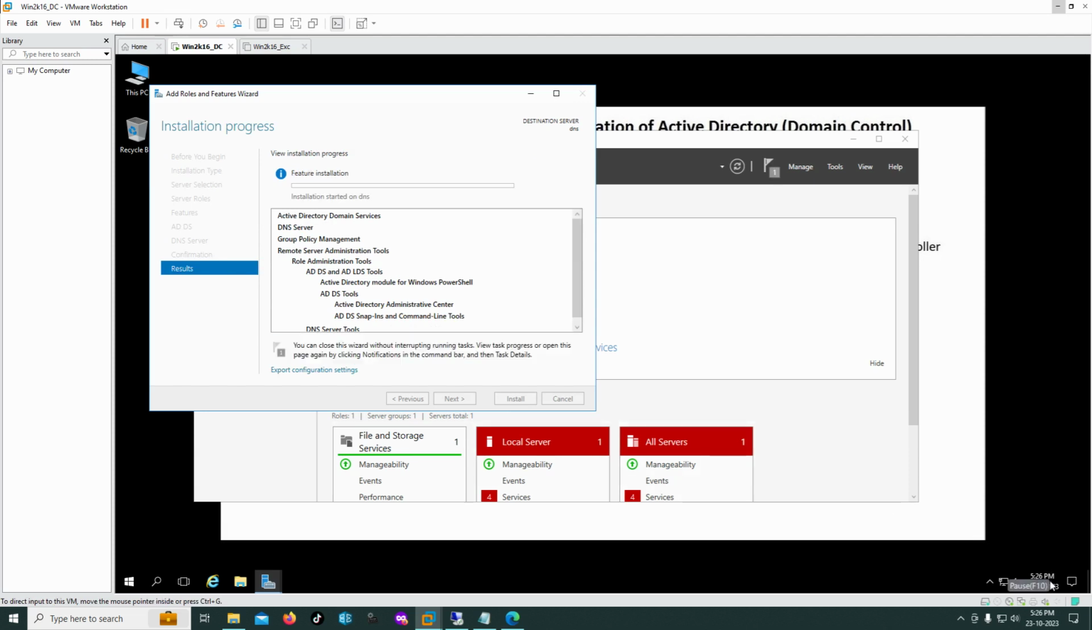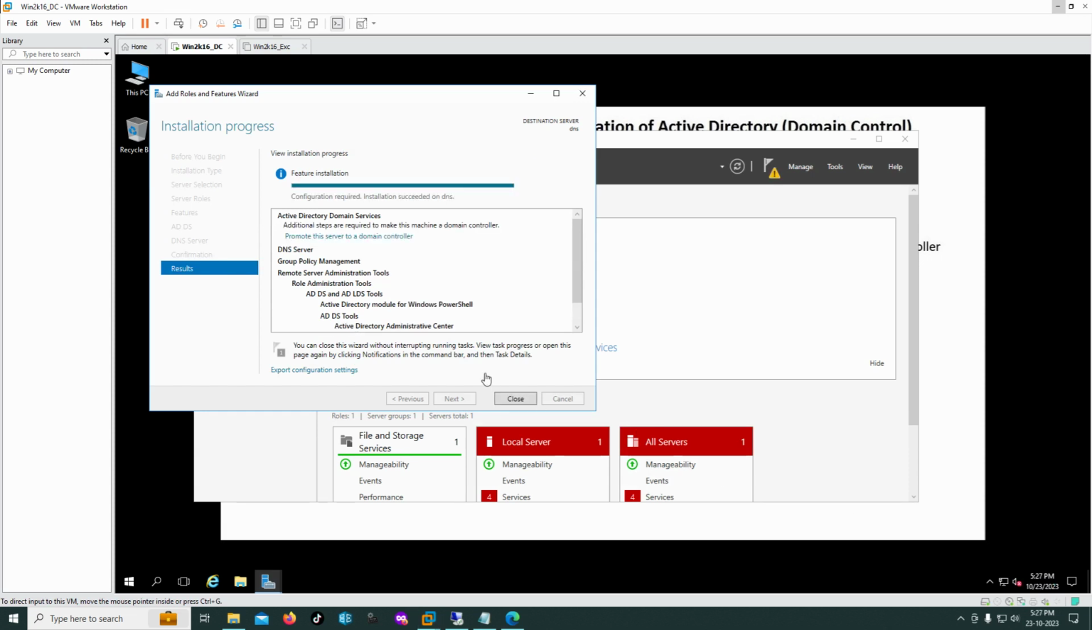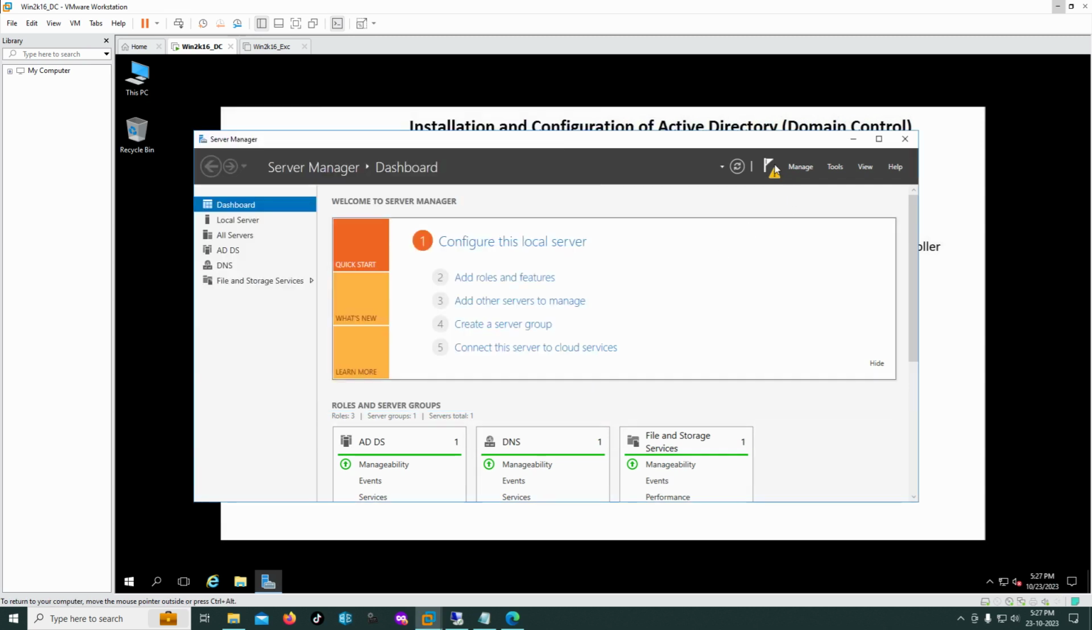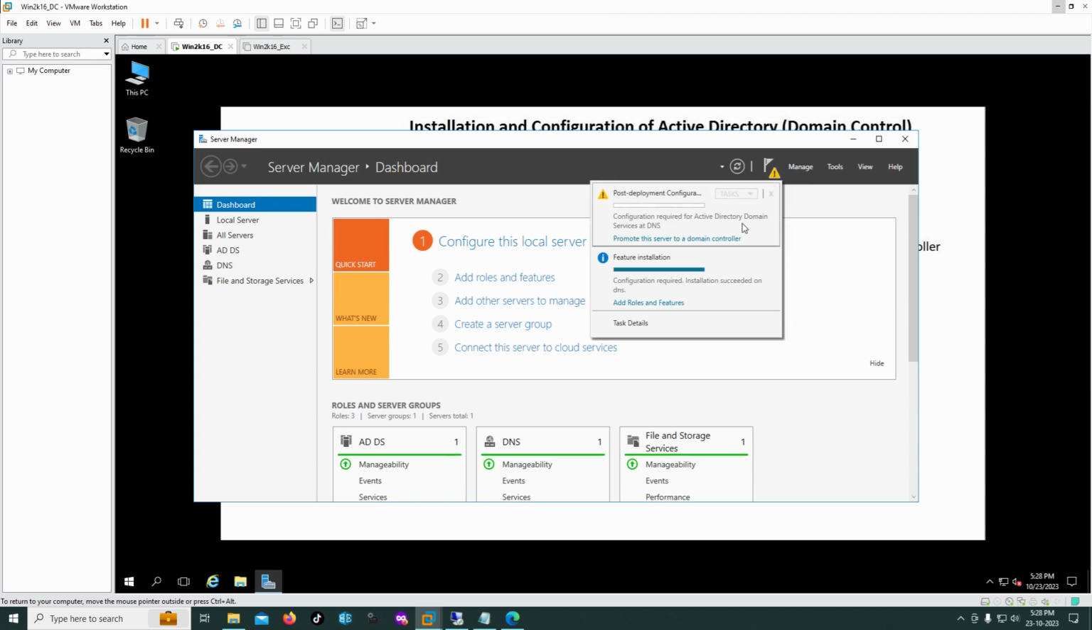I'll pause the video. Once it is complete, I'll come back. Okay, Active Directory Domain Services role has been installed. Close, and then you can see here the notification. Now we are going to configure this server as a domain controller. So for making this server a domain controller, we have to click promote this server to domain controller.